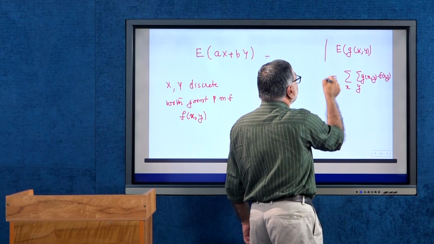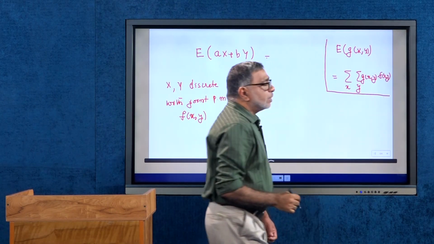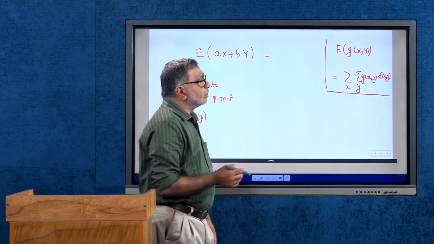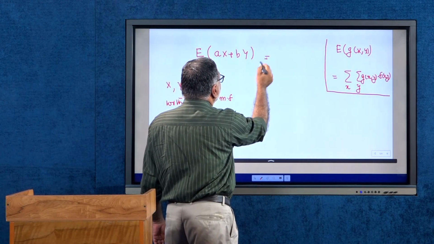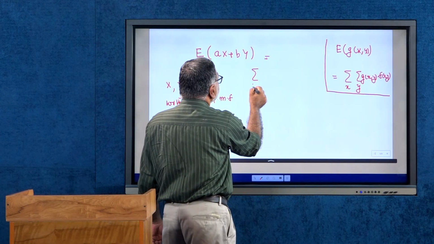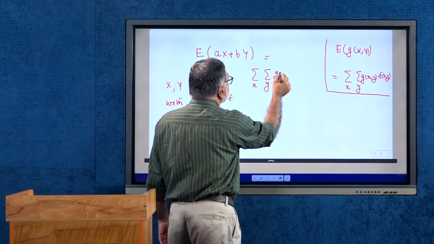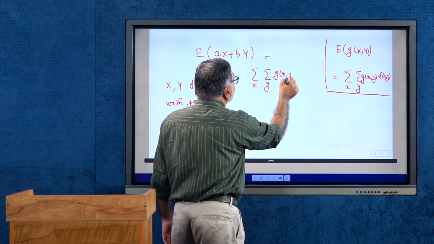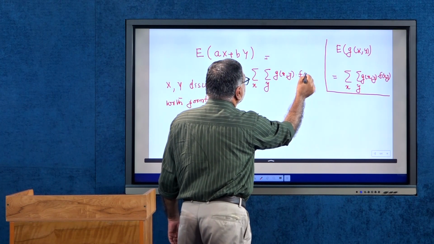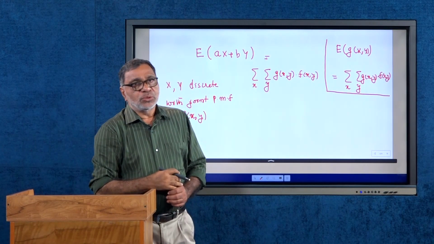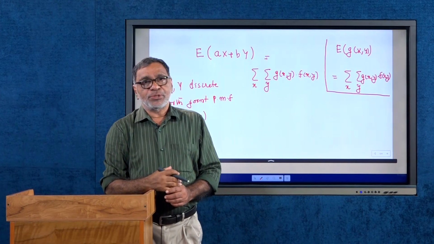This is our definition of expectation of g of x y. So, using that definition, we can find this value as sigma over x, sigma over y, g x y into the joint probability mass function of x y. So, that is the expectation of ax plus by.